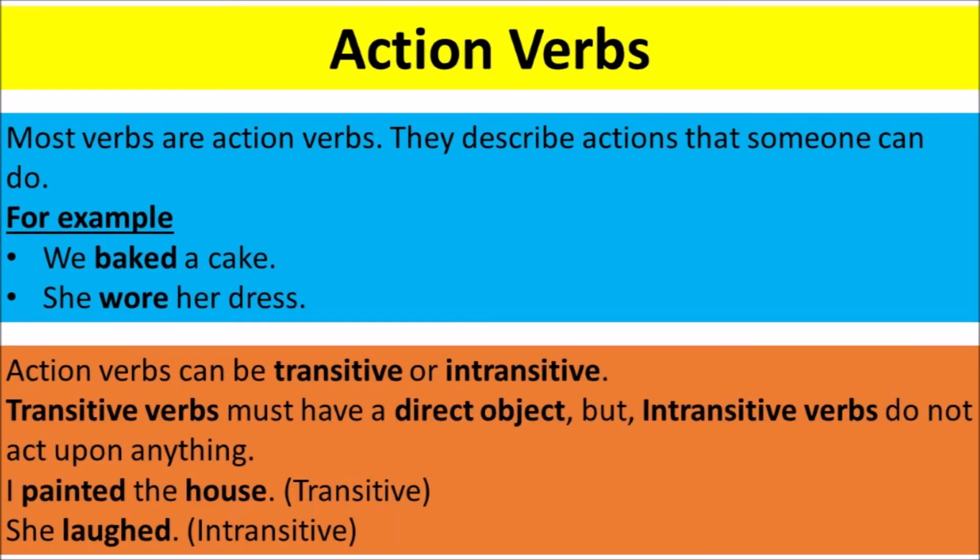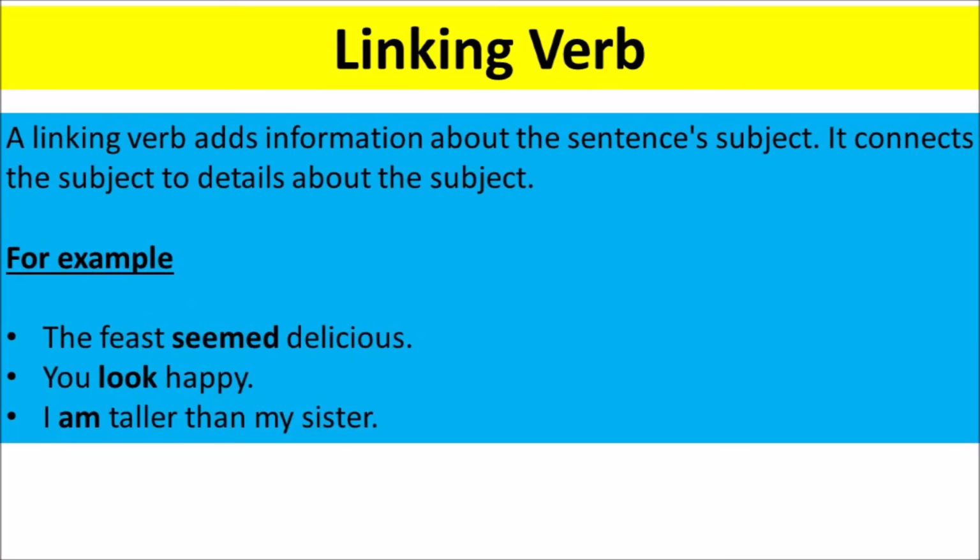Action verbs. Most verbs are action verbs. They describe actions that someone can do. For example, we baked a cake. She wore her dress. Action verbs can be transitive or intransitive. Transitive verbs must have a direct object, but intransitive verbs do not act upon anything. For example, I painted the house. She left.